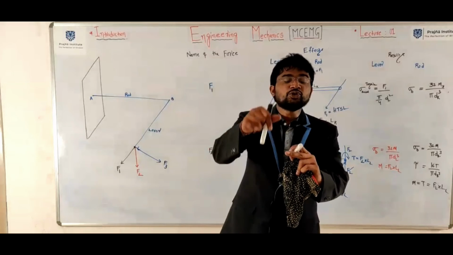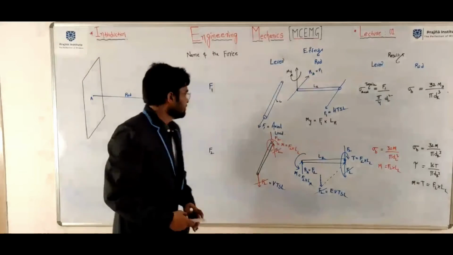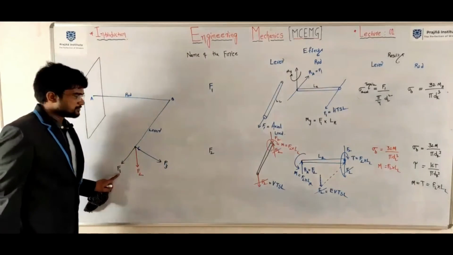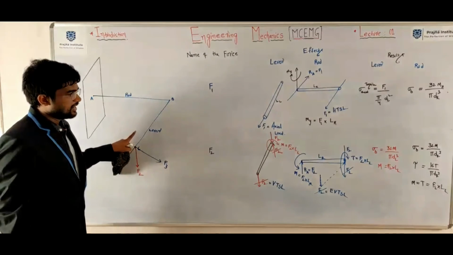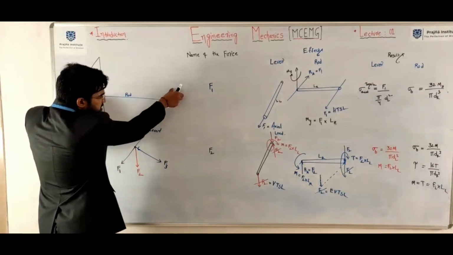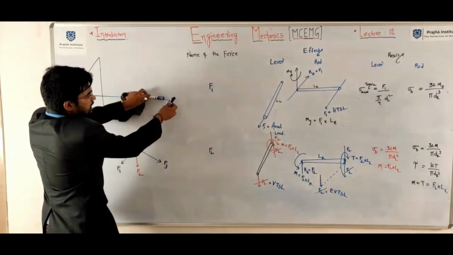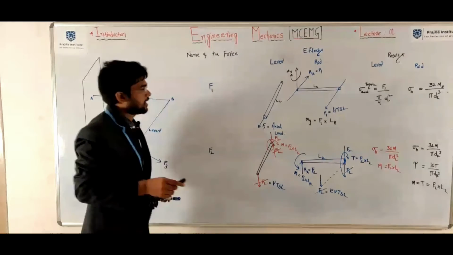So what is happening here? F1 is an axial load to the lever, and F1 is a horizontal transverse shear load to the rod.